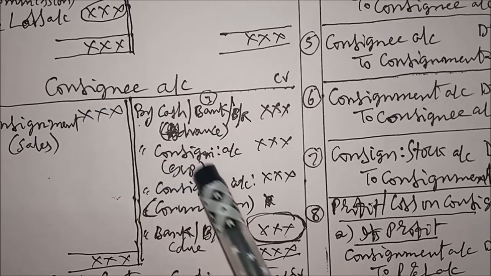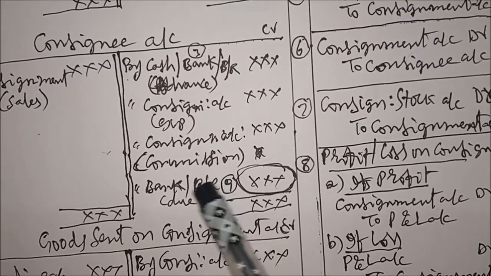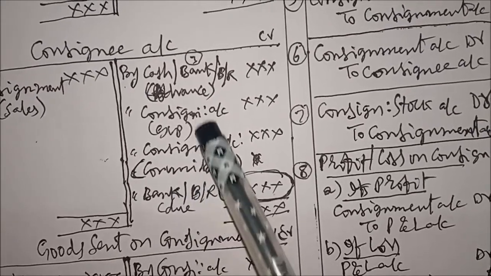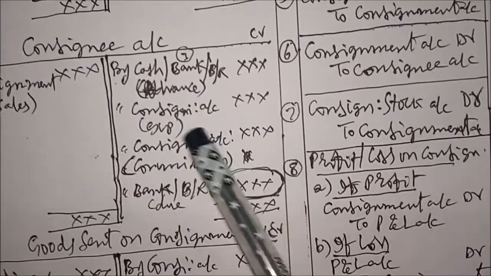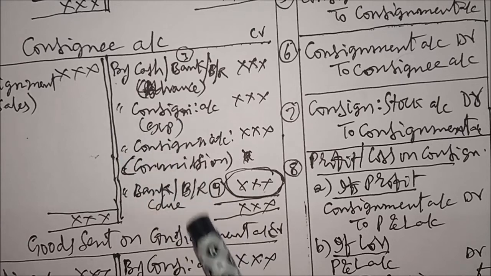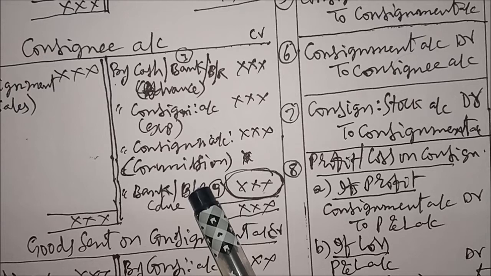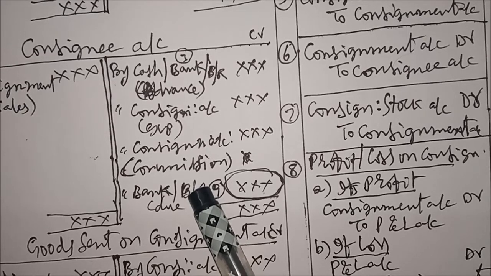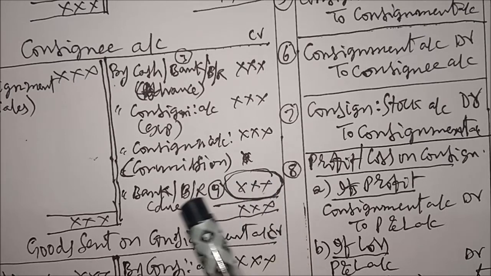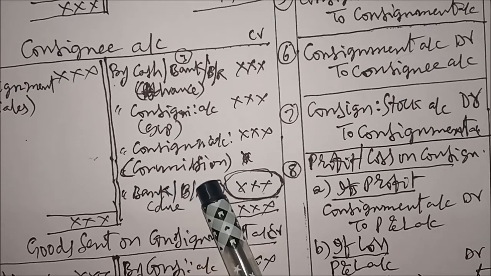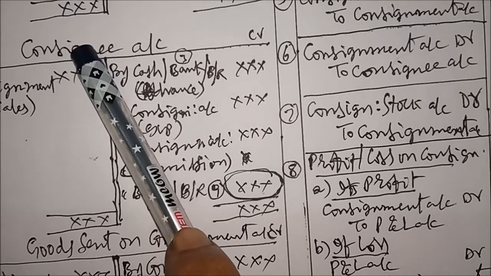Already we have written. But this one is a new item, balance. For this item, if we receive the amount from consignee, then we get this value, credit item. If item is credit, we debit the item, bank or bill receivable account debtor to consignee account.